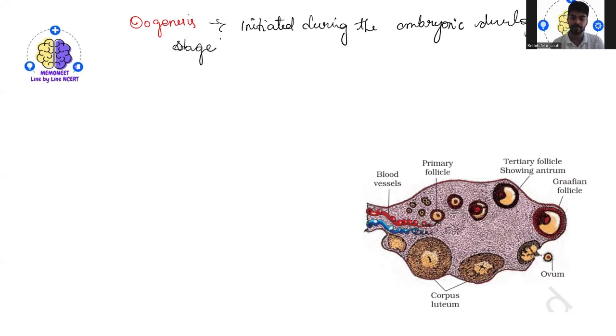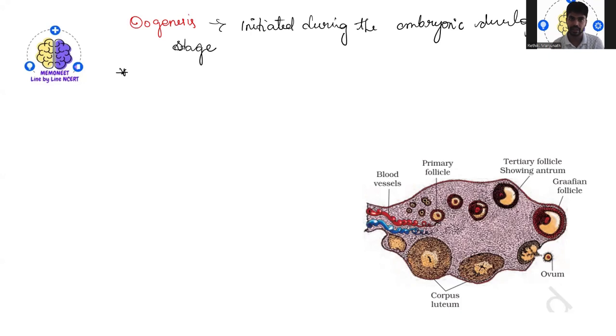Okay, embryonic developmental stage, when a couple of million gametes, that is mother cells, that is oogonia, are formed. Millions of oogonia are formed during the embryonic stage itself, within each fetal ovary. This is again very important and might be asked in NEET, or they have asked it sometimes.